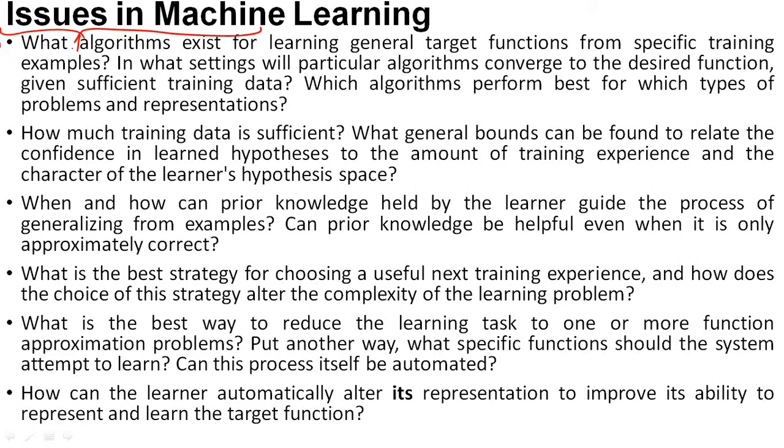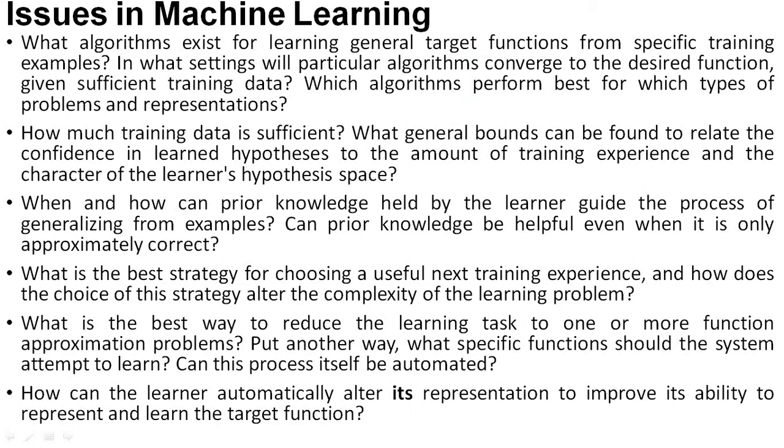So the first possible issue of machine learning is: what algorithm exists for learning a general target function from specific examples? So the first issue in machine learning is generalization. It talks about generalization. That means the specific function has to be converted into a general target function.